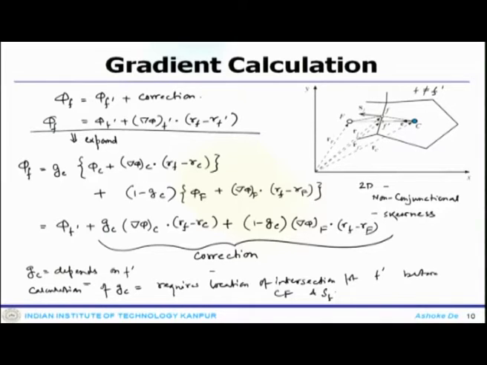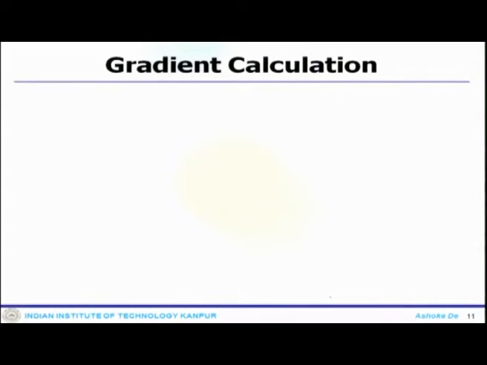So, now that is what it requires. Essentially the calculation of Gc requires locating the intersection point f prime between Cf and the face Sf. For that purpose, now you have a couple of options.